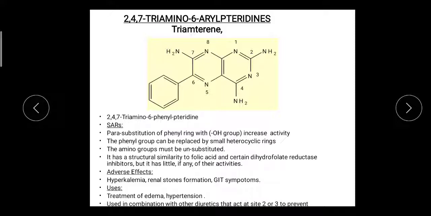Adverse effects: hyperkalemia, renal stone formation. It also retains the calcium, so there may be formation of renal stones, or GIT symptoms, diarrhea. Uses: treatment of edema and hypertension, and use in combination with other diuretics.